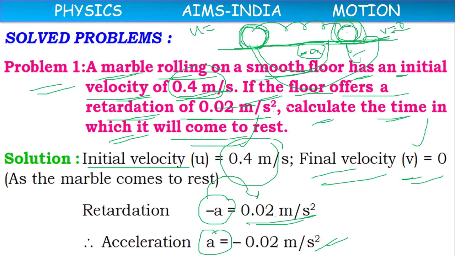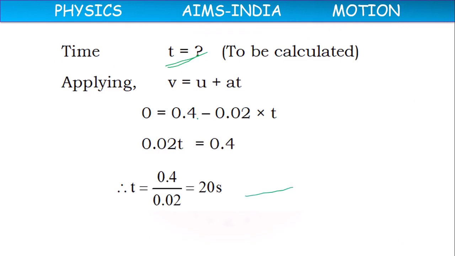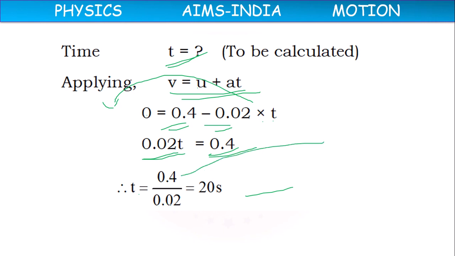So here we have u, v, a values, and we have to find t. There is no need of s. In the absence of s, we have the formula v equal to u plus at, where v equal to 0, u, the initial velocity, is 0.4, and a is minus 0.02, into t. So this will come to the left-hand side. It will become plus 0.02 t equal to 0.4, or t equal to 0.4 by 0.02.